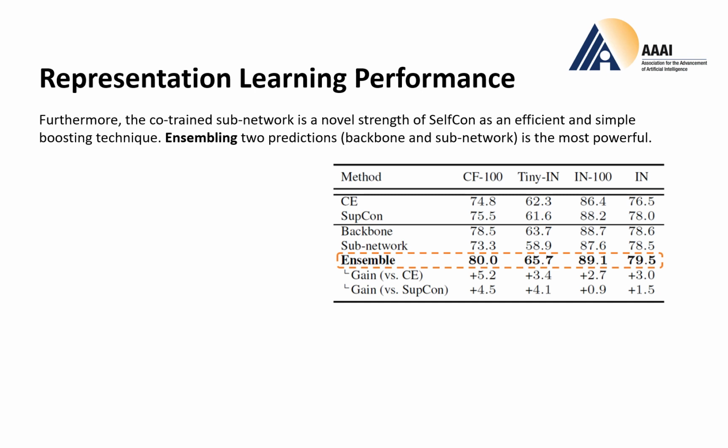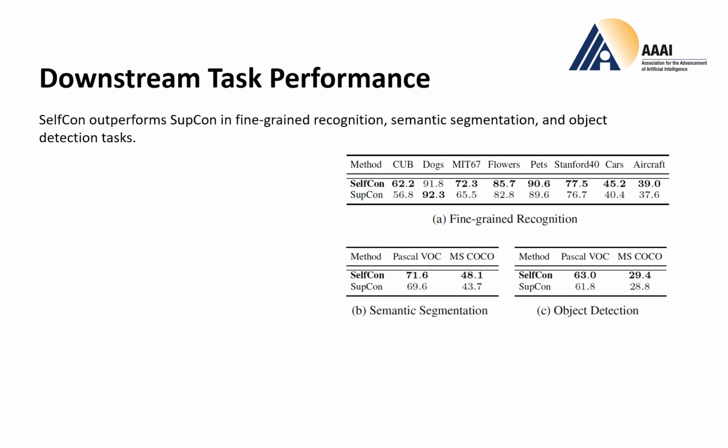Furthermore, the co-trained subnetwork is a novel strength of Self-Con as an efficient and simple boosting technique. Ensembling two predictions of the backbone and subnetwork is the most powerful technique we have proposed. In particular, Self-Con can achieve a significant performance gain of plus 3% on ImageNet without requiring cost-intensive techniques such as multi-viewed batch or larger batch size. Self-Con also outperforms SubCon in fine-grained recognition, semantic segmentation, and object detection tasks.